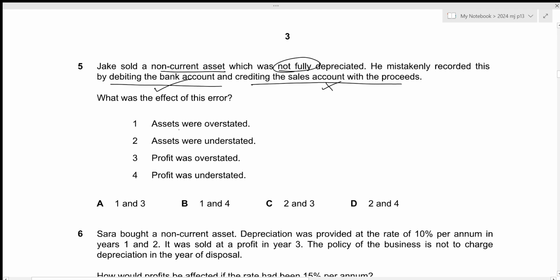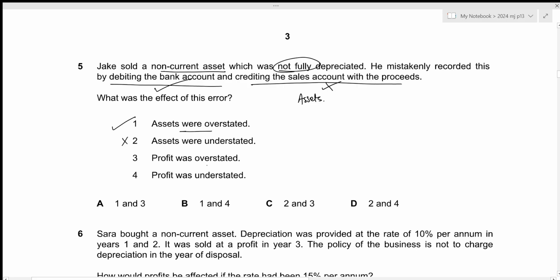The first one is that assets were overstated. This is absolutely true because it should have been credited to assets. And credit assets just means that there was a reduction in asset, but we did not do so, which means that the assets would be overstated. Automatically, second statement is incorrect.